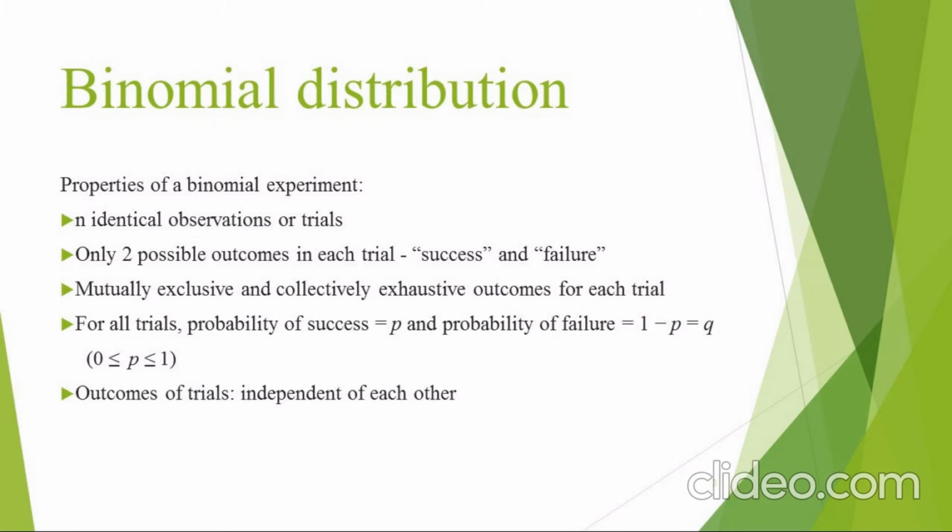Also, for all trials, the probability of success is constant at p, and the probability of failure is constant at 1 minus p, which is also called q. The value of p is between 0 and 1.